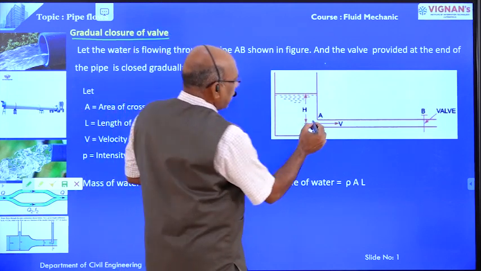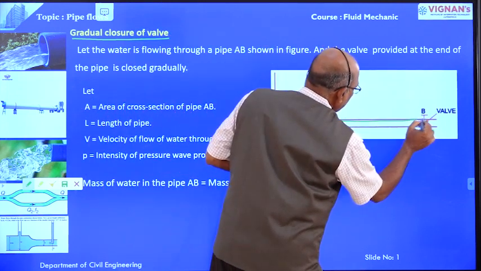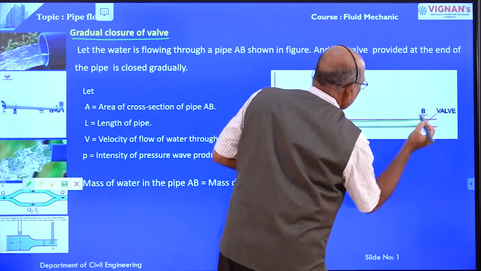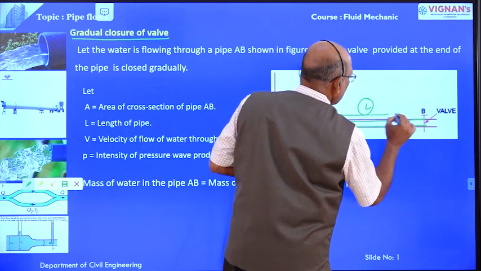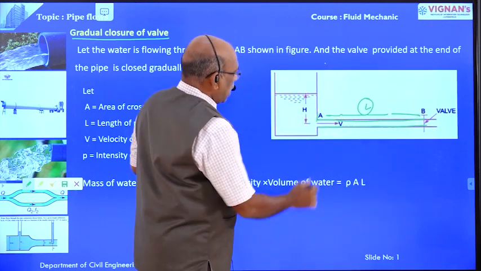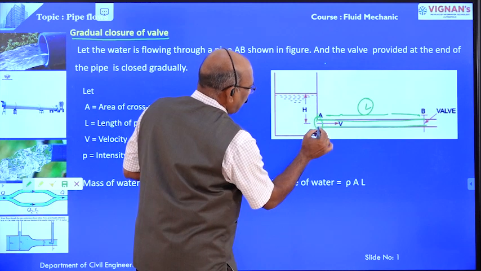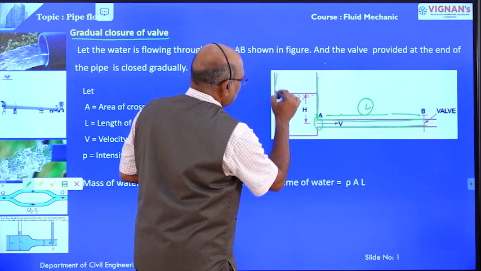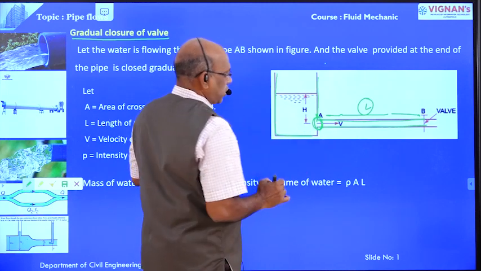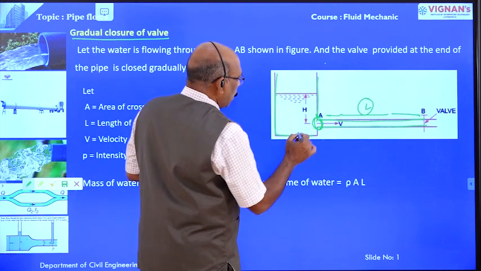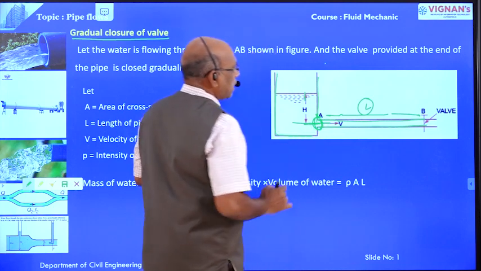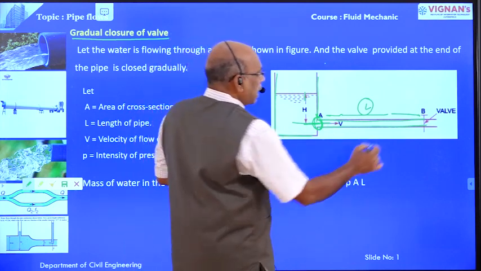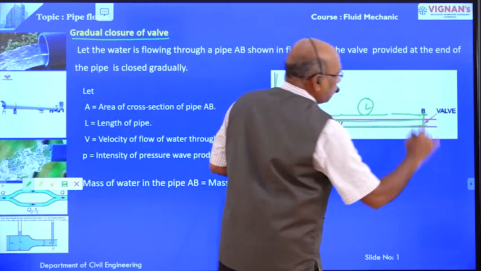Now consider a long pipe of length L, that is from A to B, and one of its ends is connected to the tank, and the water level in the tank is H from the center line of the pipe, and the other end is provided with a valve.